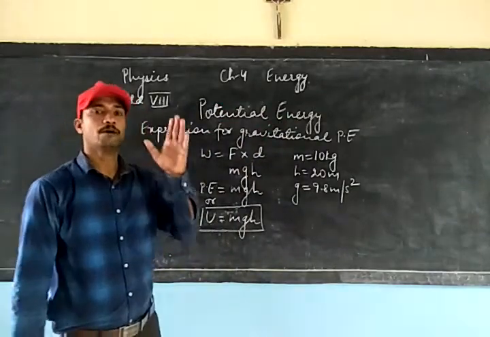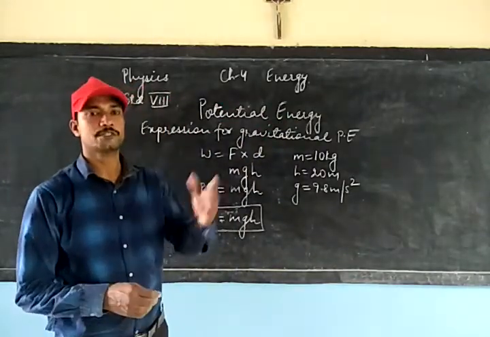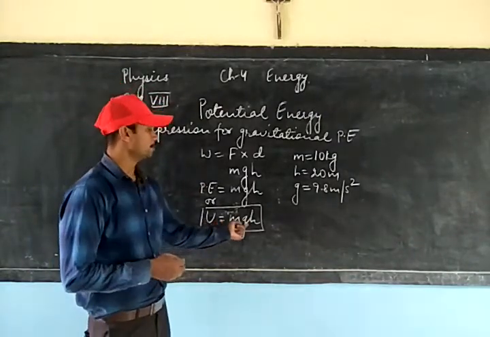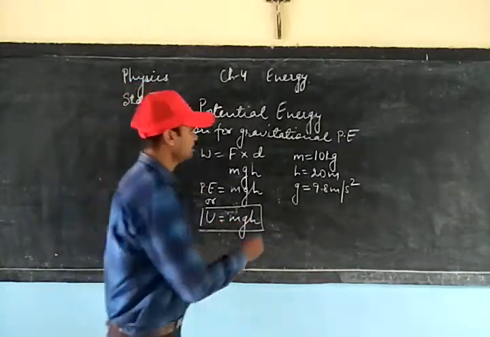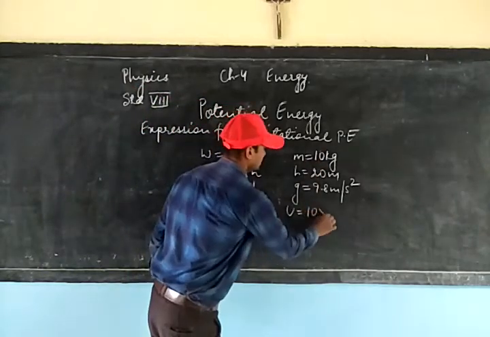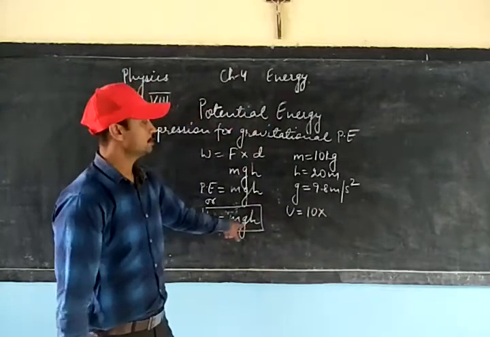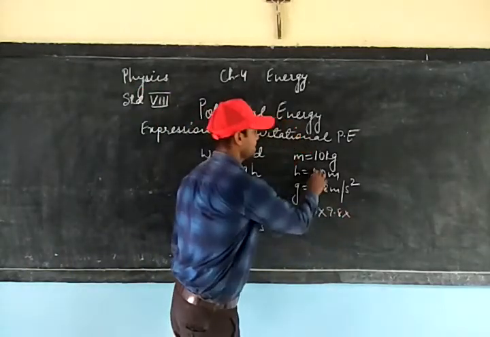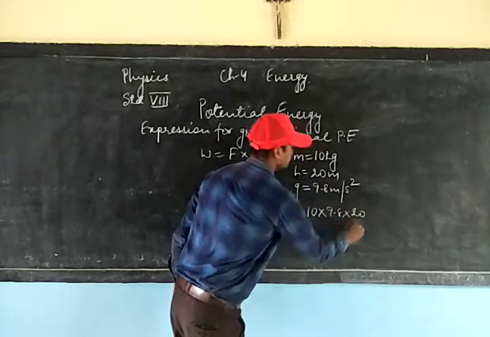Then what will be the amount of potential energy stored in that body? We know U is equal to m into g into h. So we can write m is 10, into g, g is 9.8, and height is 20 meters.